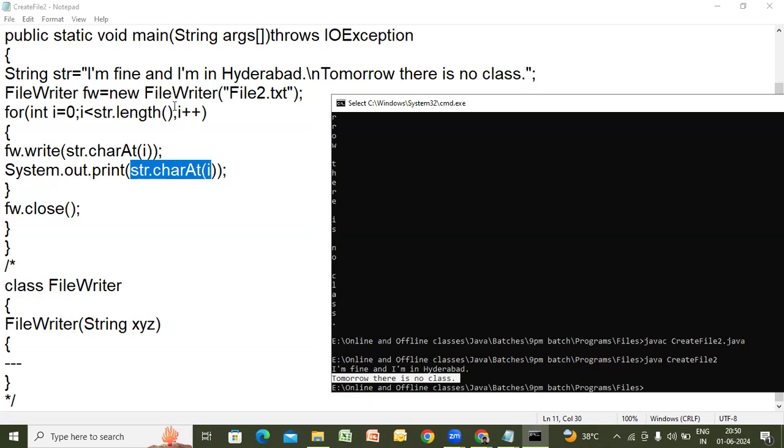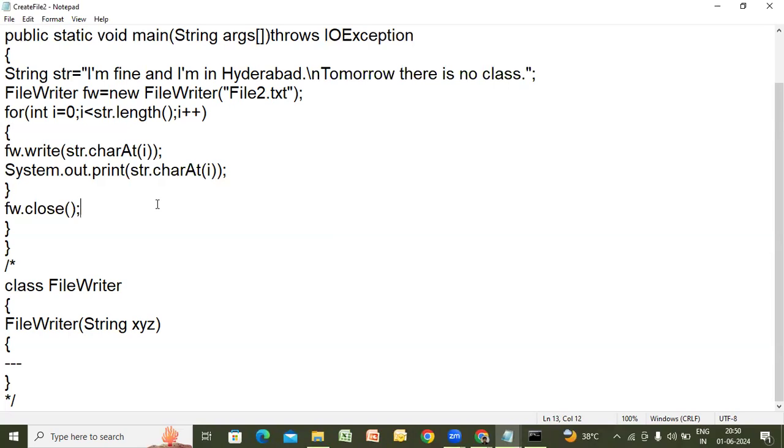Finally, when i reaches 25, 25 is less than 25 is false. Obviously it comes out of the for loop and then closes the file. Any doubts? Let me know. If it is okay, I'll move to the next one. Is it okay? Okay, right.